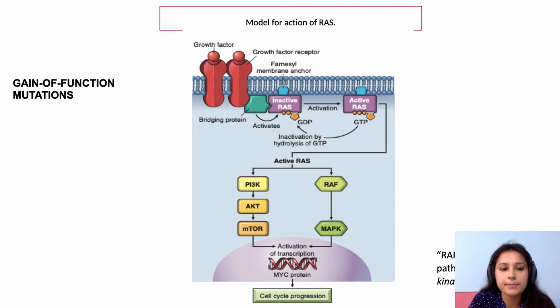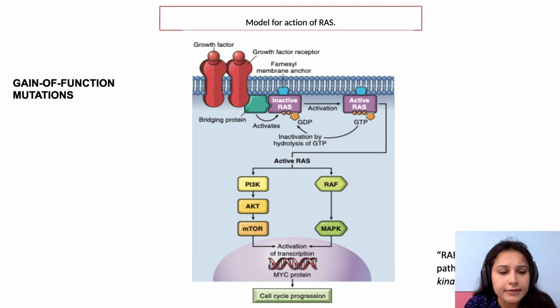RAS gene flips back and forth from its inactive form to its active form. This is its inactive form. This is the RAS gene. It will flip back and forth from inactive to active form. How does it flip form? By converting GDP molecule into GTP. By addition of one phosphate molecule, it will convert into its active form.